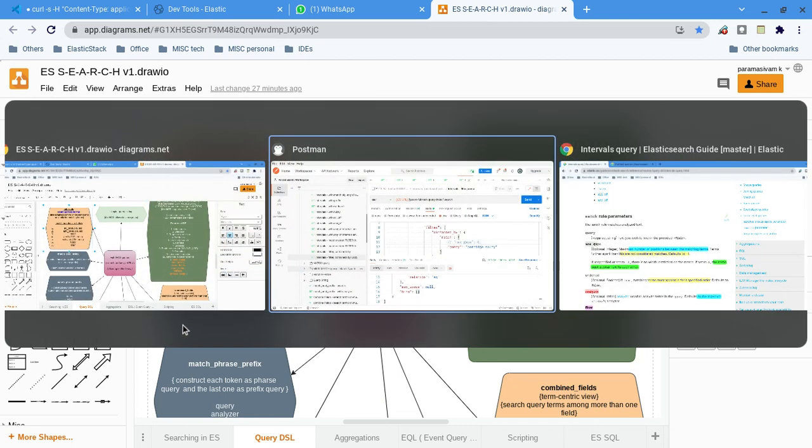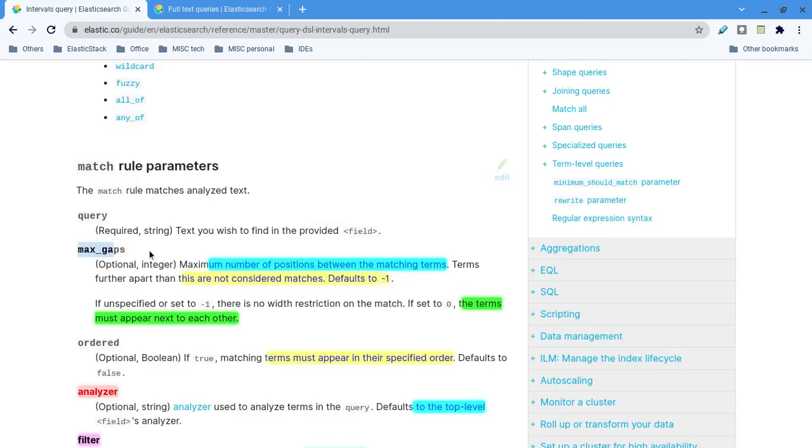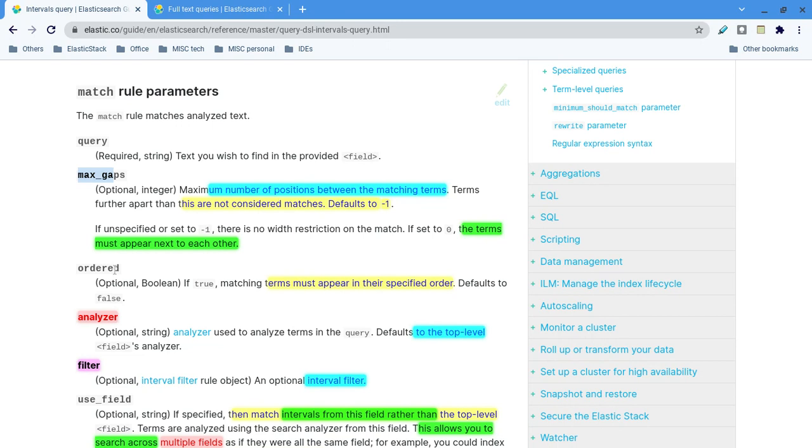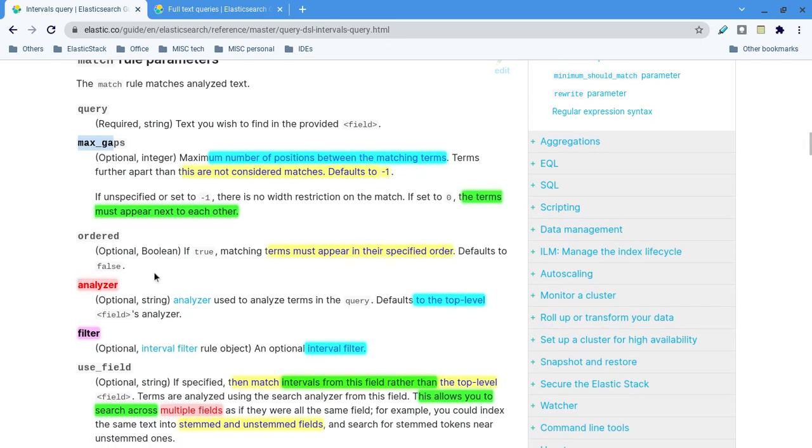I think we can go to the documentation. Max gaps, okay. Here is ordered. Ordered matters: if it is match, the given terms should appear in the same order. Analyzer is very simple: the same analyzer used at indexing time is used by default. If you want to give a separate analyzer to analyze your query during search time, you can give it in the search query. Otherwise by default it will use the analyzer of the top level field. I told you in the beginning of this video what the top level field is.